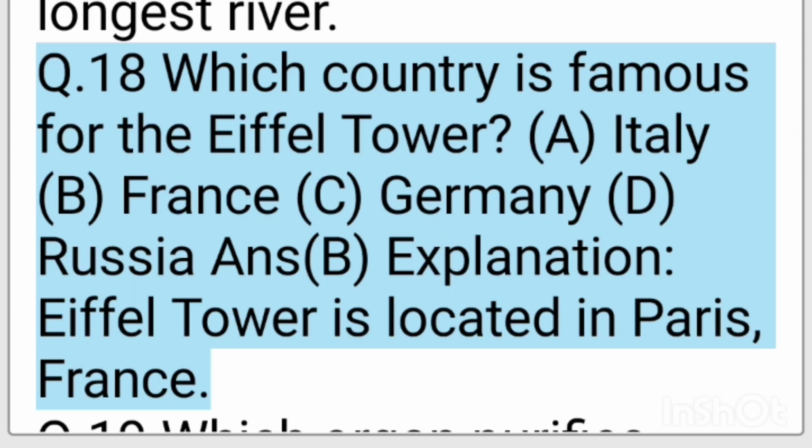Q18. Which country is famous for the Eiffel Tower? A. Italy. B. France. C. Germany. D. Russia. Ans. D. Explanation. Eiffel Tower is located in Paris, France.